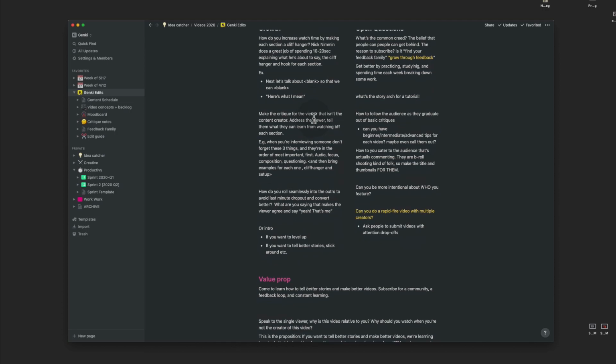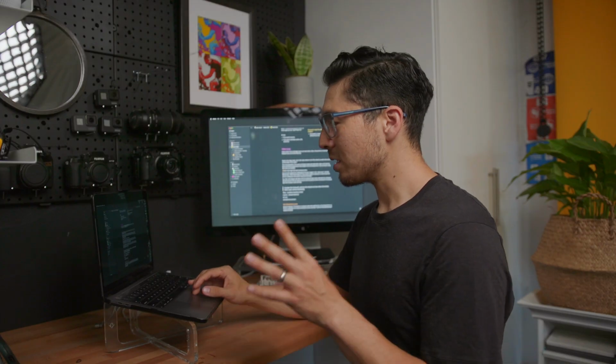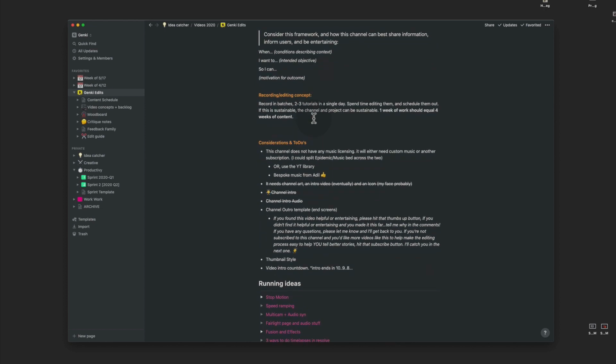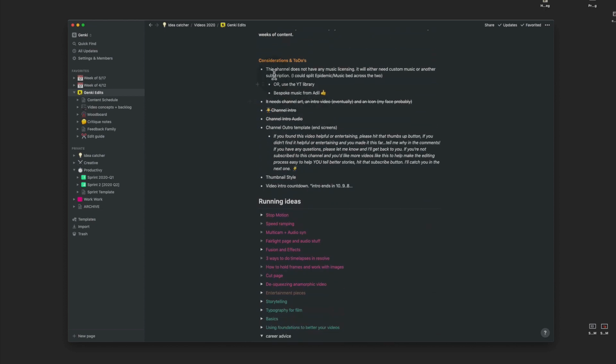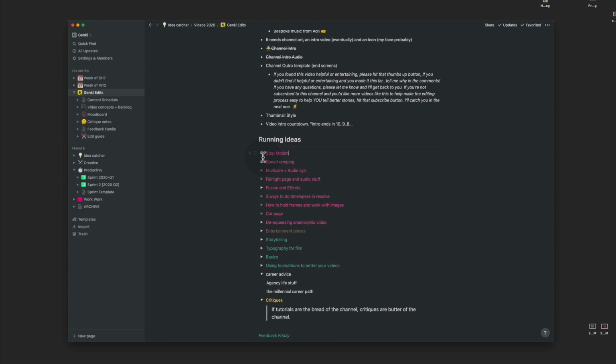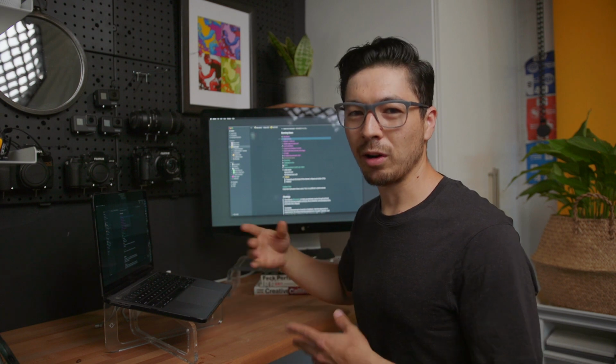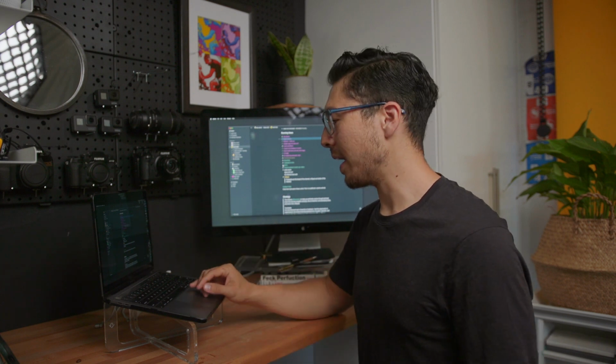Different notes here, growth questions. This is all pretty standard note-taking stuff. You can see I've leveraged a little bit of the color coordination that Notion has built in. I've got bullets. I've got these collapsible elements that you can use to toggle and collapse notes. I use them a little bit more when I'm planning videos to organize each particular video, and we'll take a look at that in just a second.